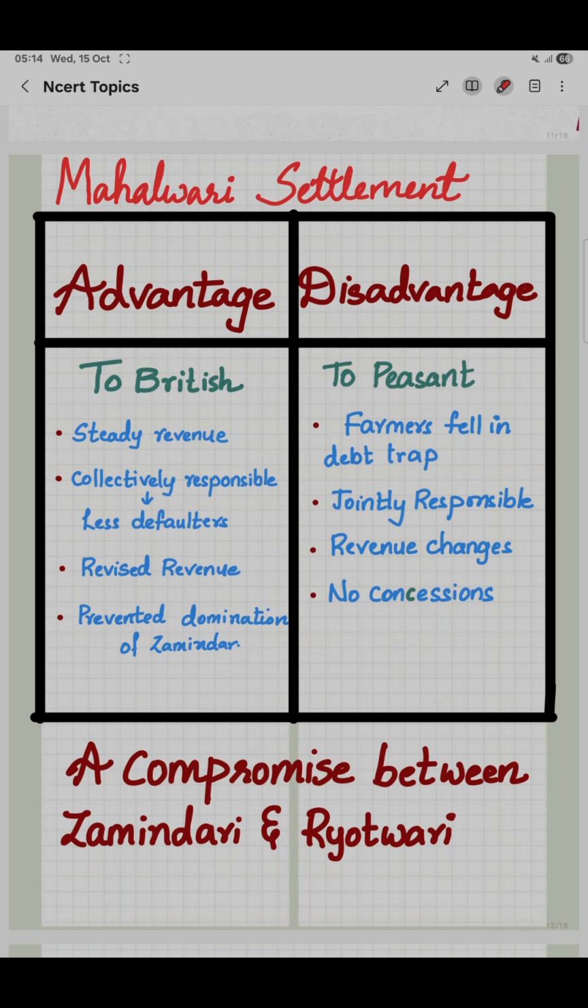and the village headman will collect the amount. Disadvantages, to the peasants it will be a disadvantage because they will fall into a debt trap. Jointly they are responsible. If one is not paying, others should cover the amount. Revenue will keep on changing. There is no concession in the case of floods or drought, anything. So it was like a system, a compromise between a zamindari and ryotwari system.